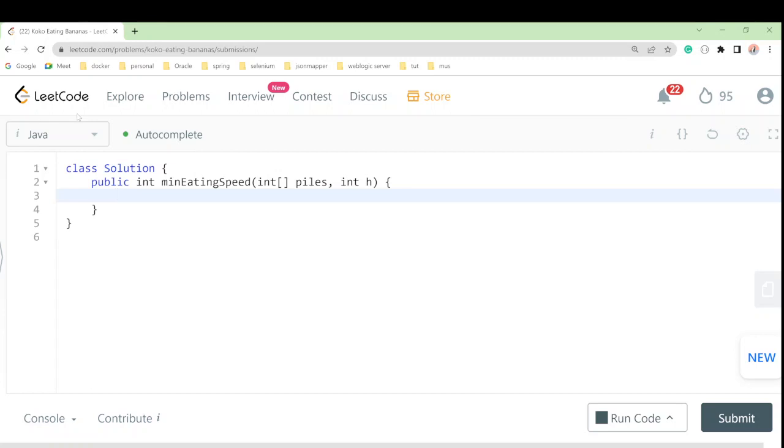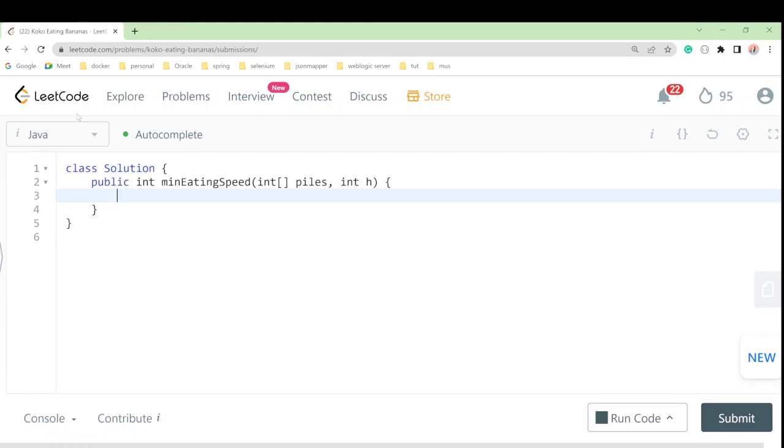So we can observe two laws. The first is, if Koko can eat all the piles with the speed n, she can also finish the task with the speed of n plus 1. With a larger eating speed, Koko will spend less or equal time on every pile. Thus the overall time is guaranteed to be less than or equal to the time at speed n.